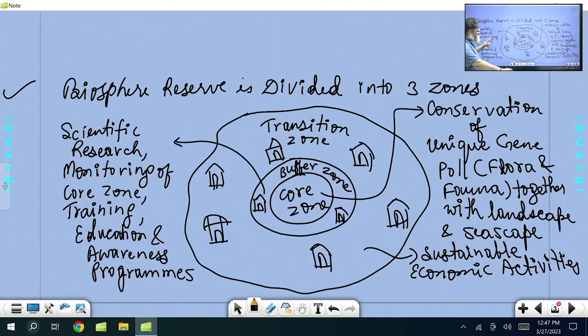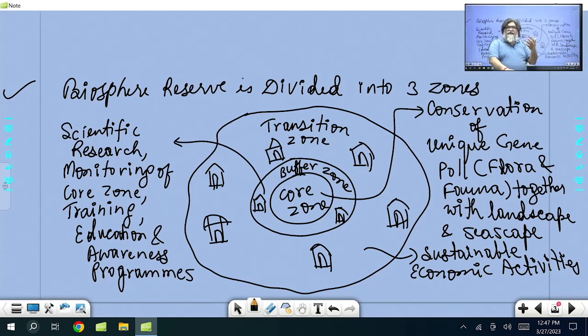Now I have already mentioned core is for conservation of all plants and animals. Like say, for example, if you take Nilgiri, so Nilgiri tahr, Nilgiri langur, lion-tailed macaque, all those type of species, for that there will be core area. Buffer area is for more scientific research, education, training program.